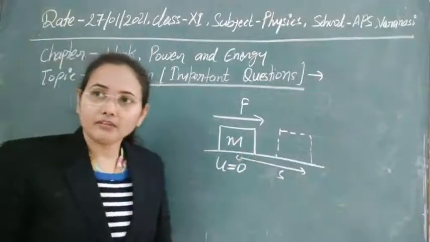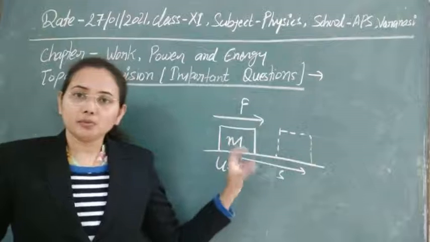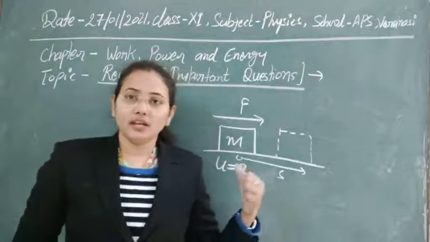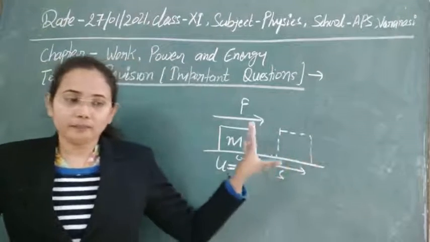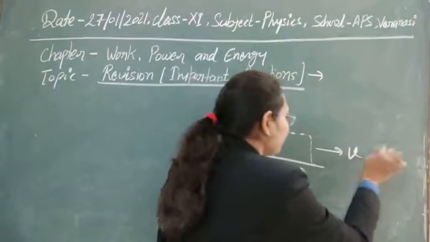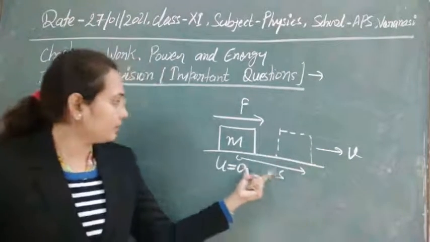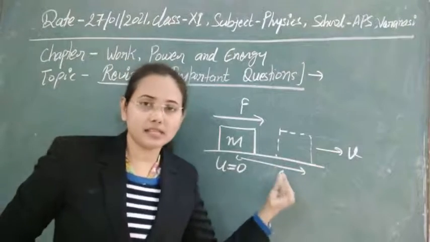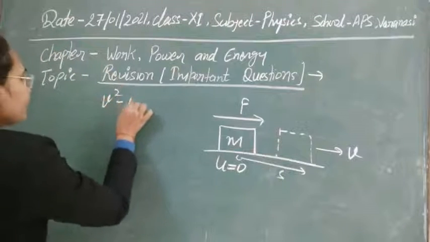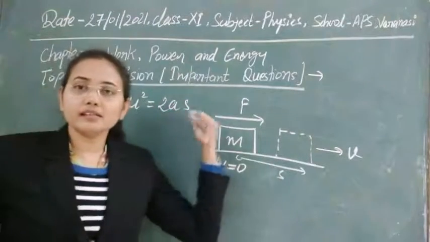As we are changing its position and displacing it, we are changing its state of rest into a state of motion. So the body will come into motion, and then obviously it will have some velocity. Suppose it has velocity v at any time t, and it has covered some distance s. Now we can use the equation of motion. According to the third equation of motion, we have v square minus u square is equal to 2as, where a is the acceleration produced in the body.